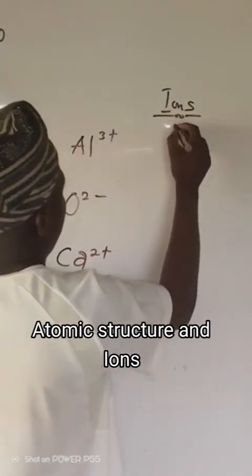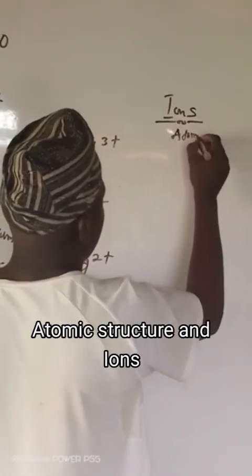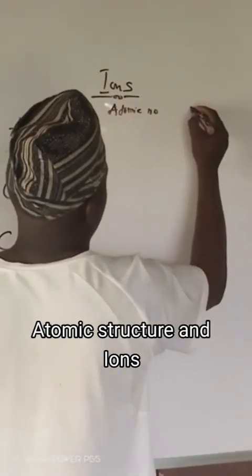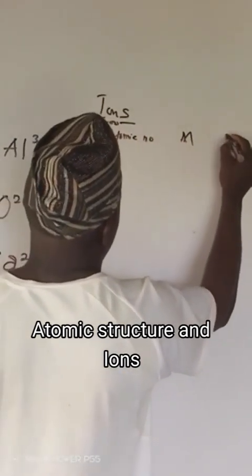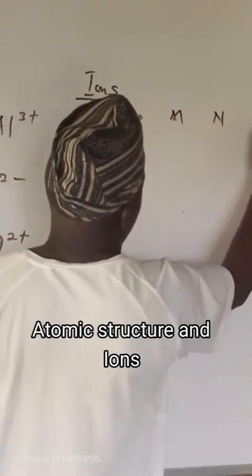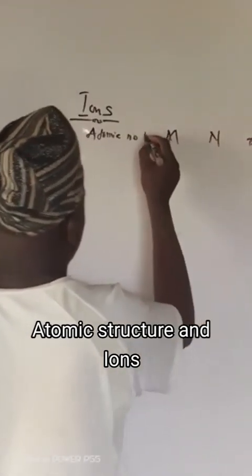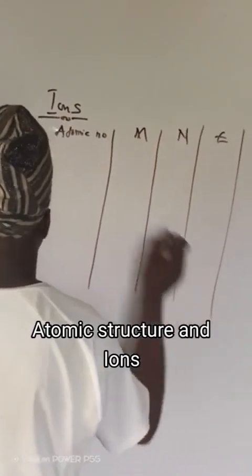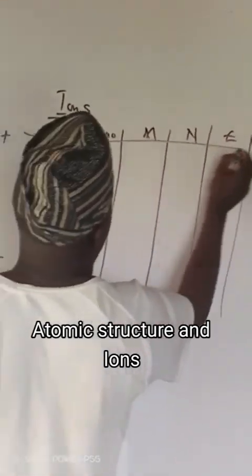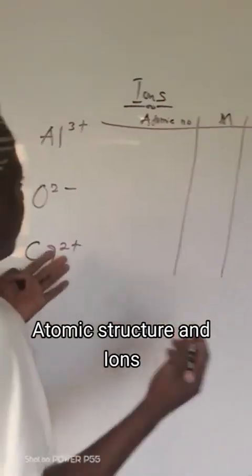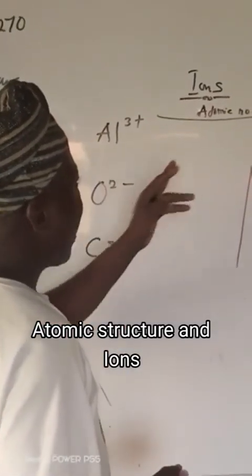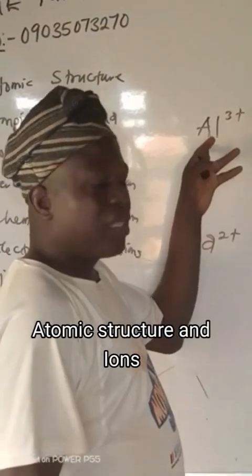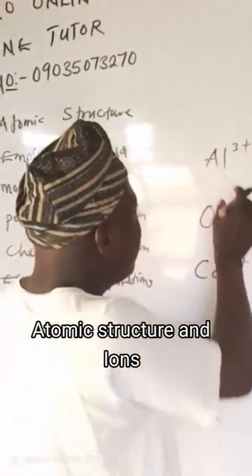Then, atomic number, mass number, number of neutron, number of electrons, number of protons. This case is different from the other case, but they are almost the same. Now, atomic number of this, don't forget that this is aluminium.